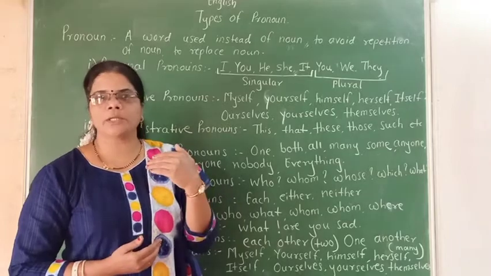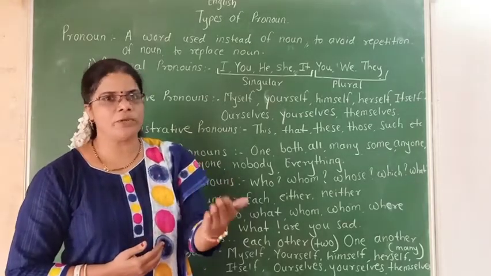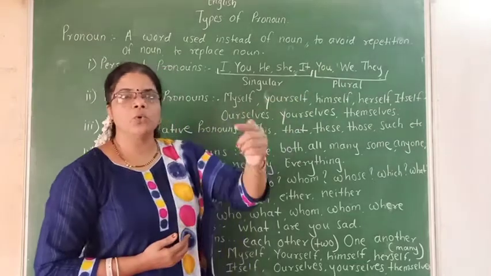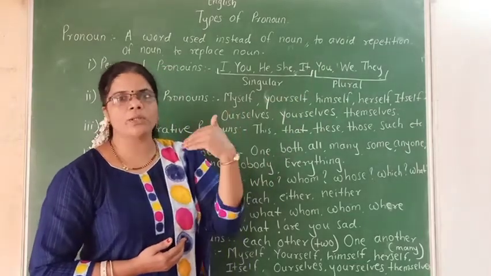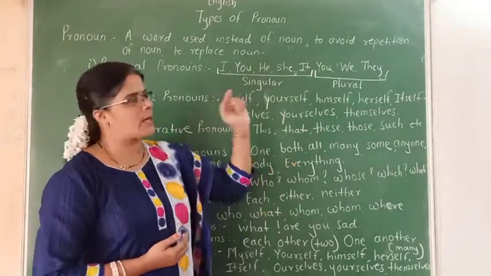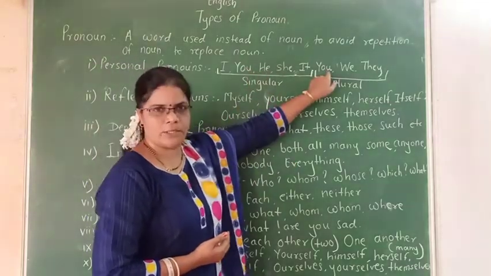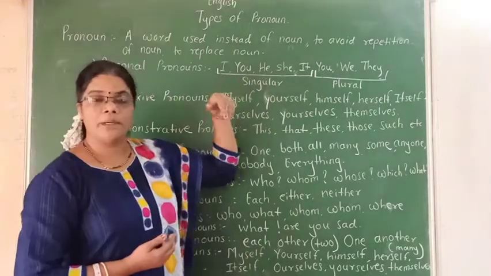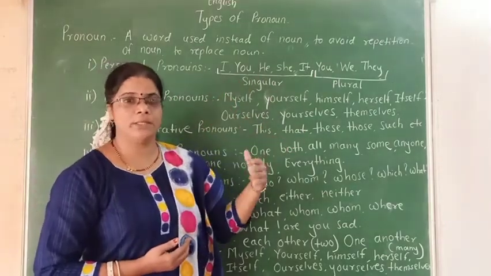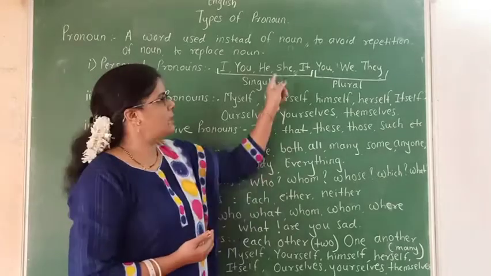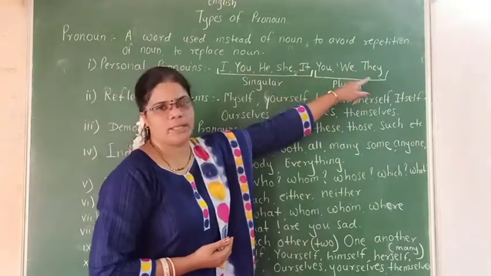So the person who speaks is the first person, I and we. The person who listens, or the person who is present before us, is you, second person, and you, second person plural. And the person who is not present here is called third person: he, she, it, and they.